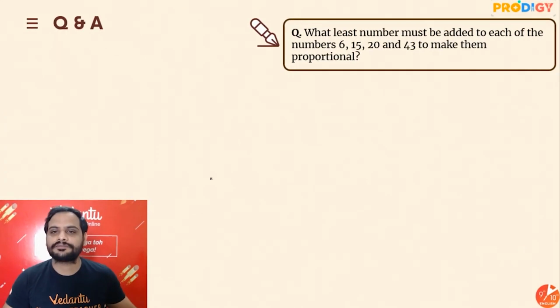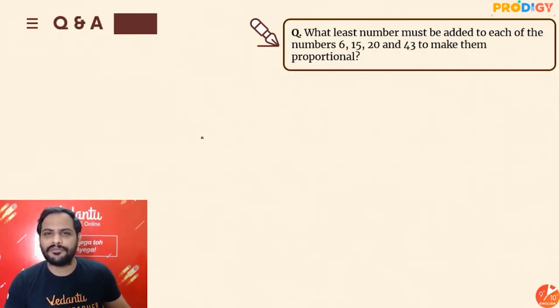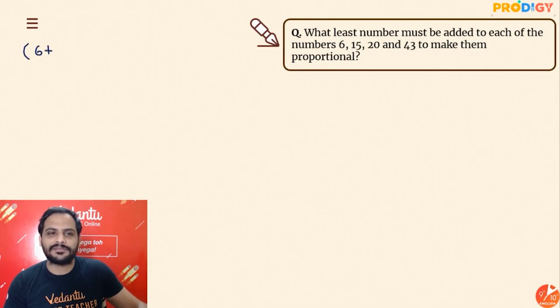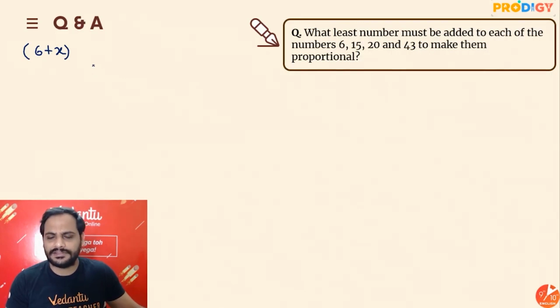What the question is saying: what least number must be added to each of the numbers 6, 15, 20 and 43 to make them proportional? So I can clearly say now beta, see what it will be. Let's say we want to add x, or we need to add x. The least number to be added is x. So I can say in 6 add x.